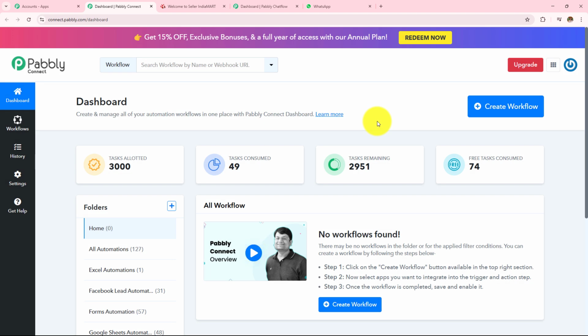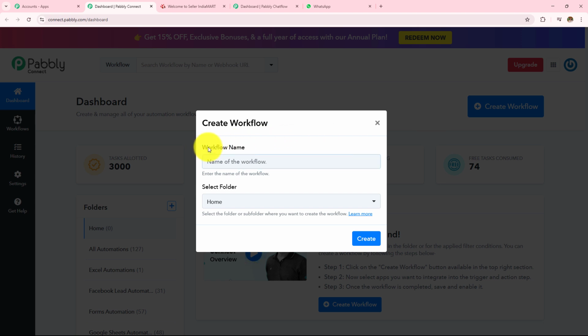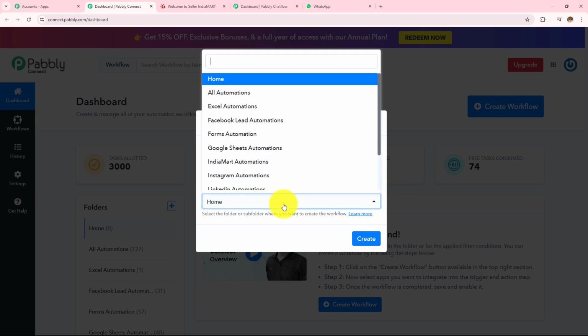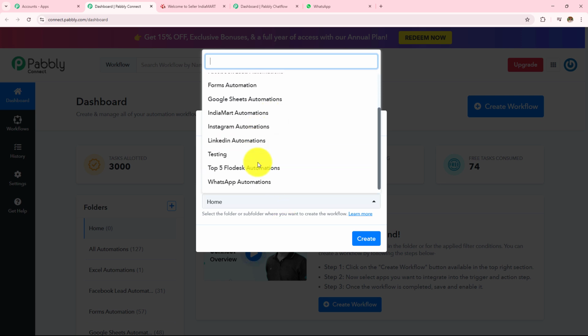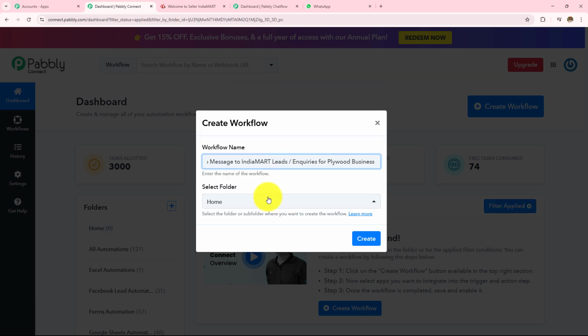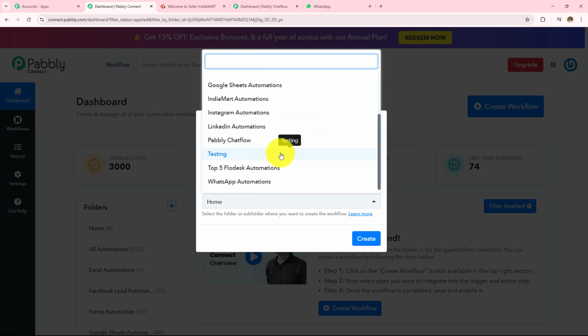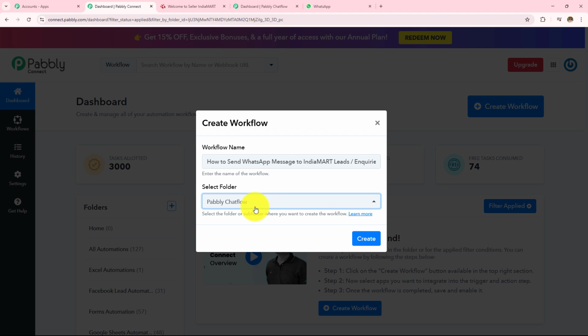For now I want to create a new workflow, for which I need to click on this create workflow button. And first I need to provide the workflow name, and then I have to select the folder in which I want to save that workflow. So first let's name this workflow as how to send WhatsApp message to IndiaMart leads and inquiries for plywood business. And now I need to select my folder. So these are the folders that have been created. And here I am going to select this Pabli Chatflow as my folder and then click on create.